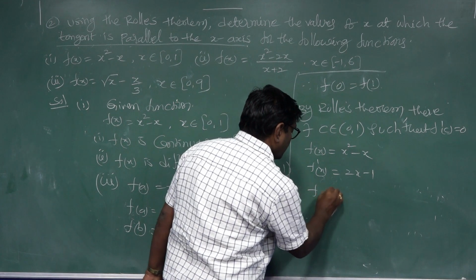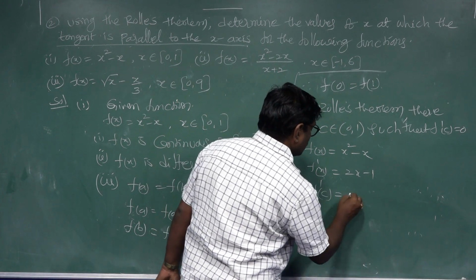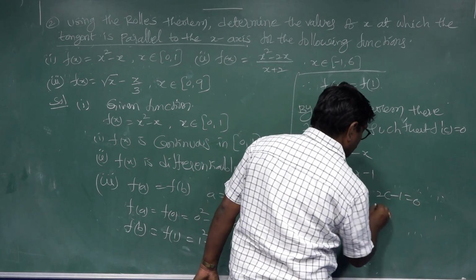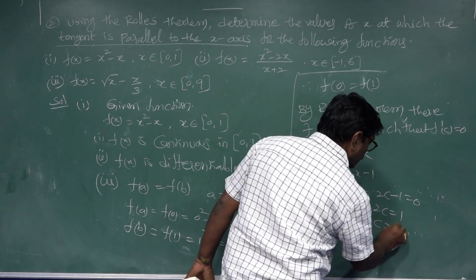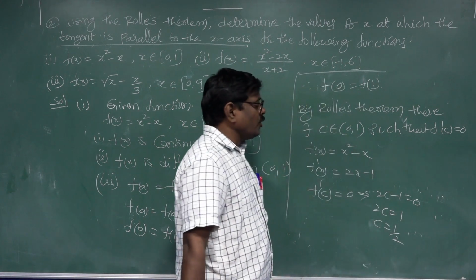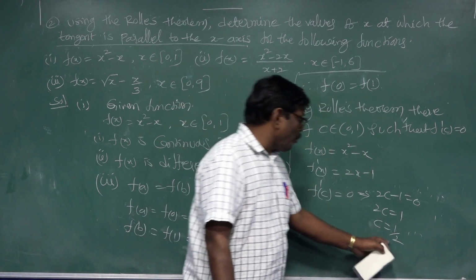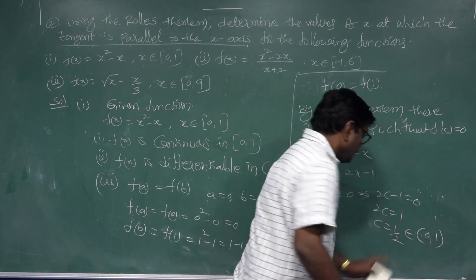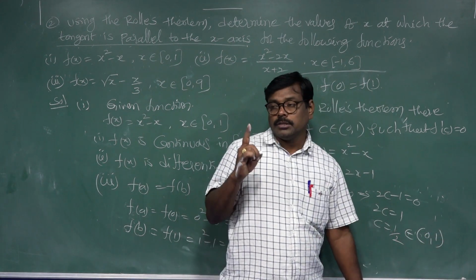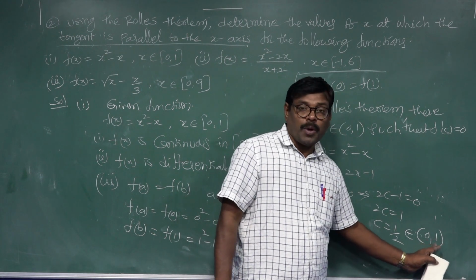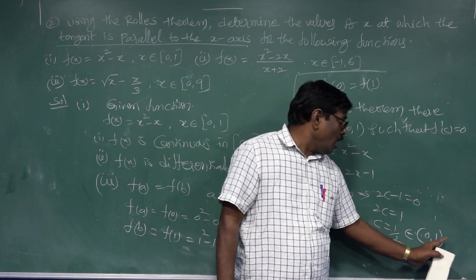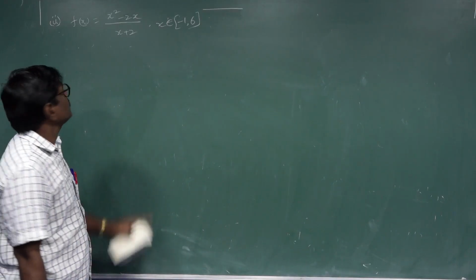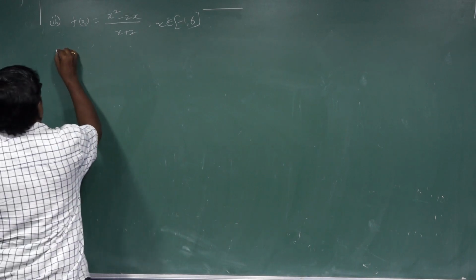F dash c equal to 0 implies 2c minus 1 equal to 0, 2c equal to 1, c is equal to 1 by 2. This value is 0.5, which belongs to 0 comma 1. This value, my dear students.